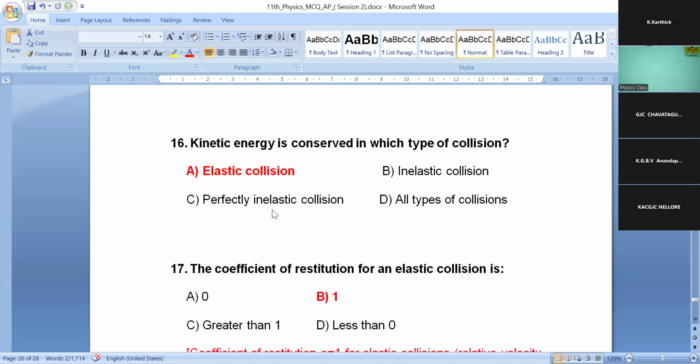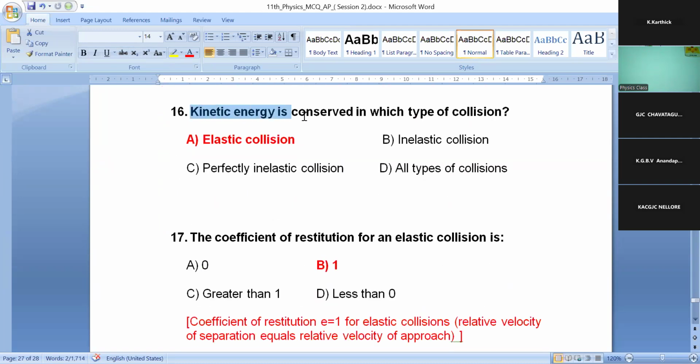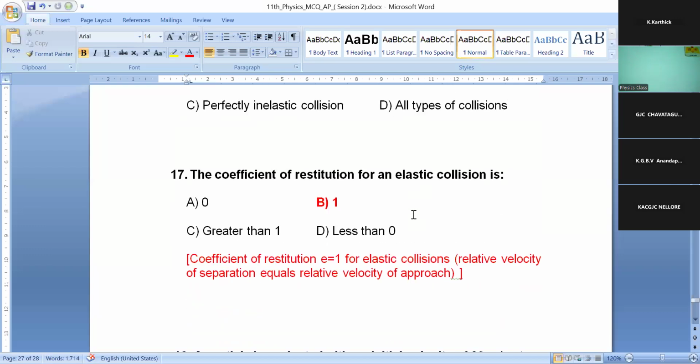Okay. 16th question. Kinetic energy is conserved in which type of collision? Already you know that. Elastic collision. Is it correct? Yes, very good. Option A is correct. Question number 17. The coefficient of restitution for an elastic collision, option B, 1 is correct.